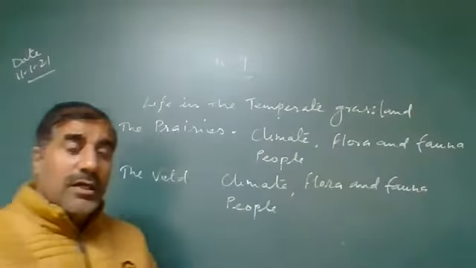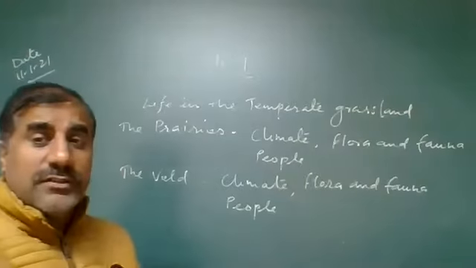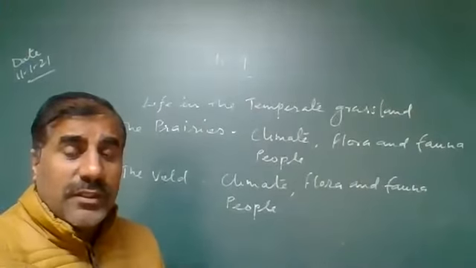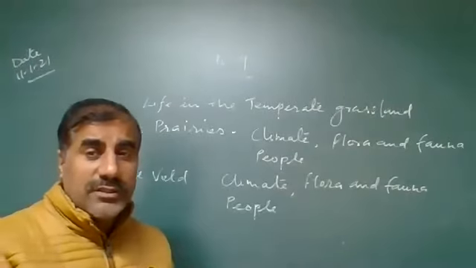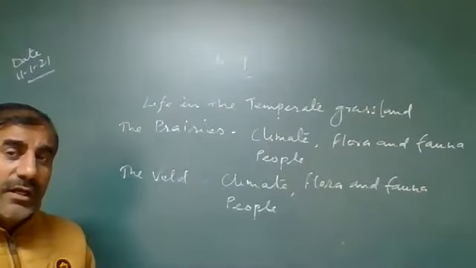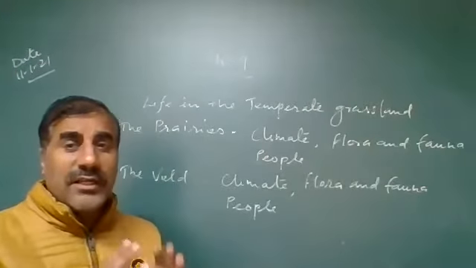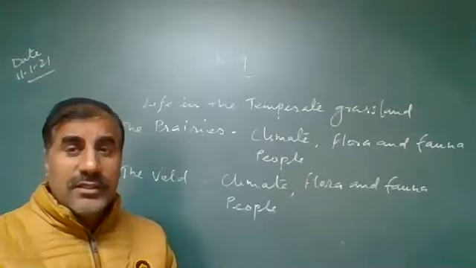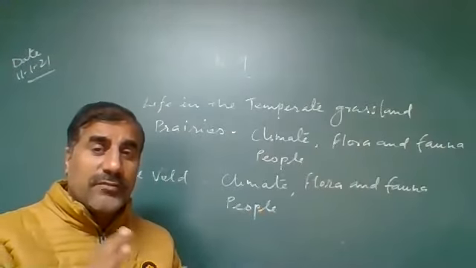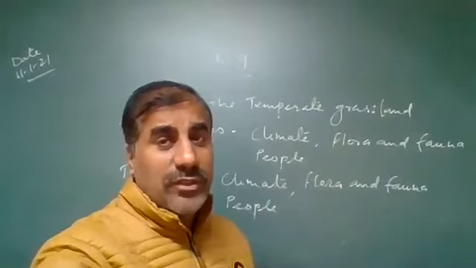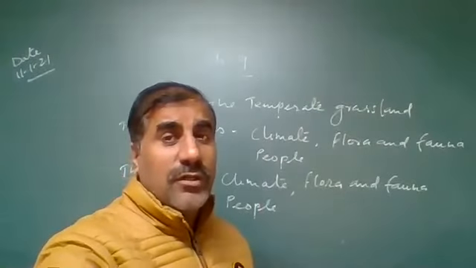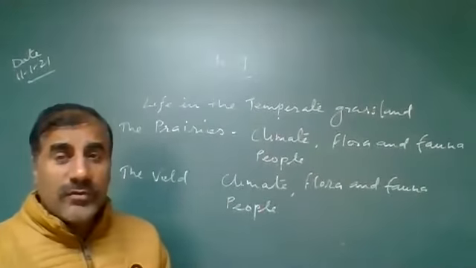grassland. Earlier, dear student, we have discussed how one chapter interlinks with the other chapter. We have discussed chapter 6, natural vegetation, and how natural vegetation is classified into different categories like forest, second one is the grassland, third one is the thorny bushes, which are found in areas that receive less rainfall. Such types of vegetation are found.